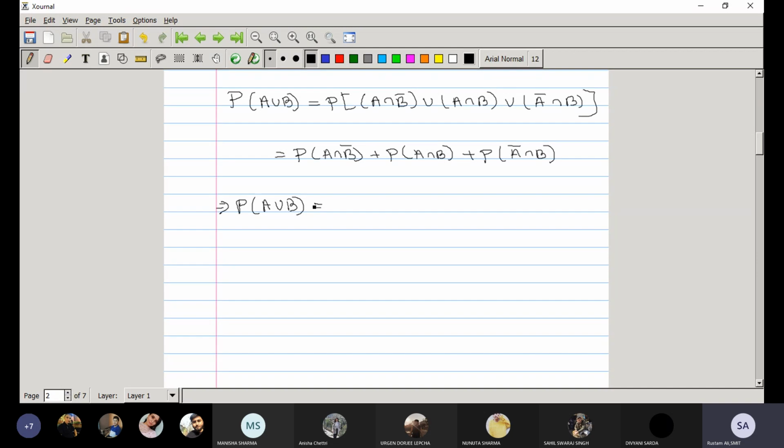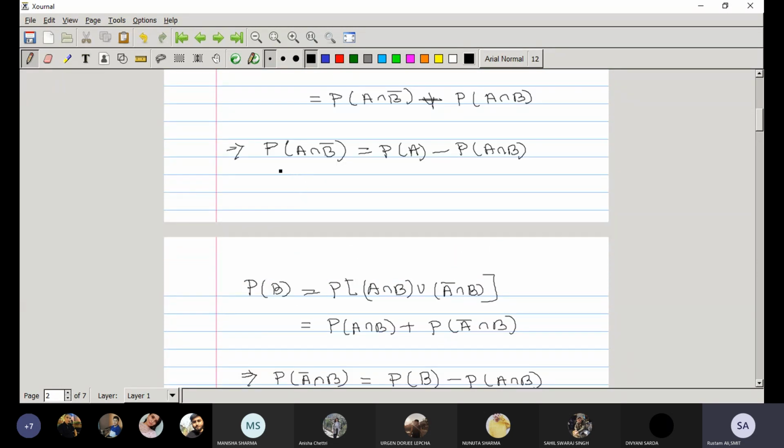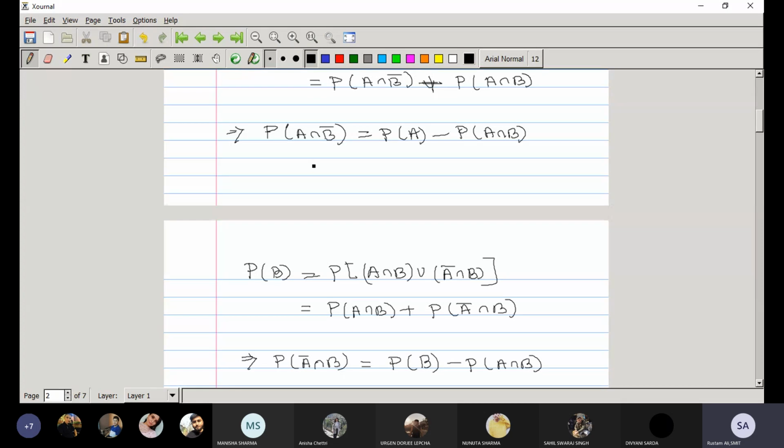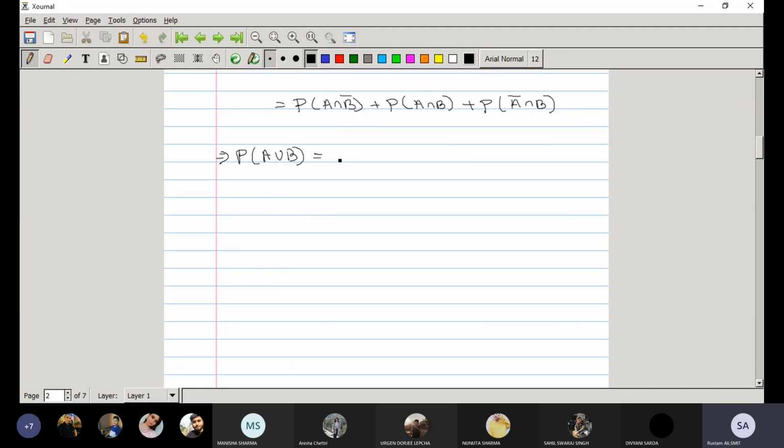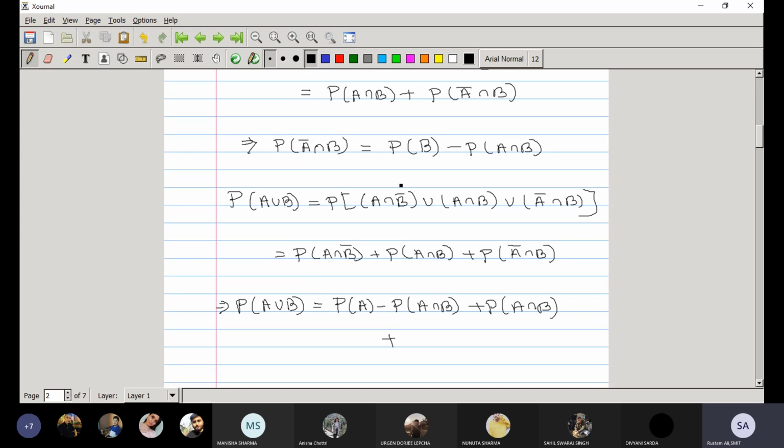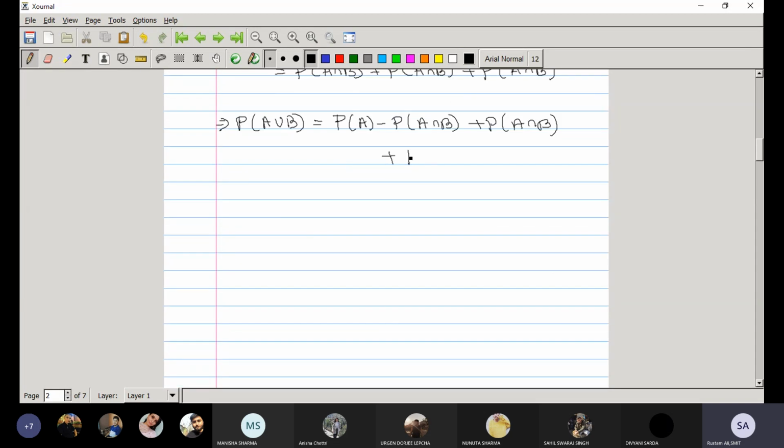Now probability of A intersection B complement, we have already found, is probability of A minus probability of A intersection B. So probability of A minus probability of A intersection B, plus probability of A intersection B, plus probability of A complement intersection B, which we saw is probability of B minus probability of A intersection B. So this is getting cancelled.